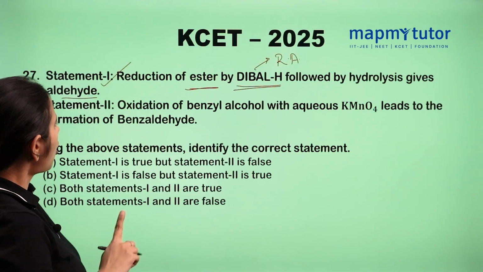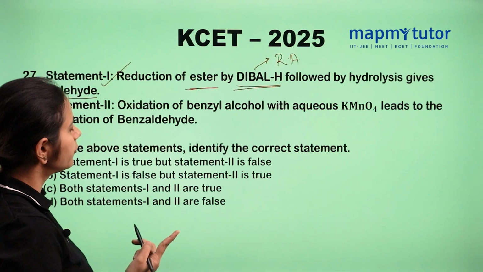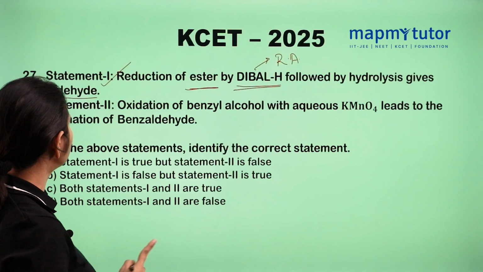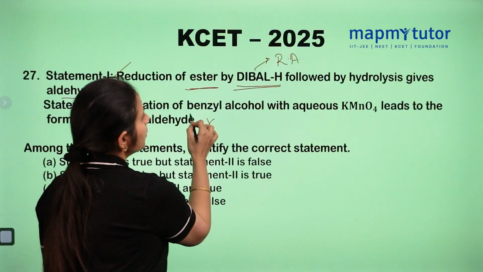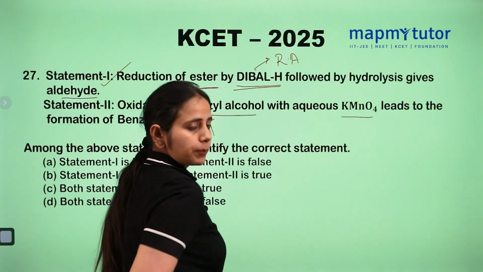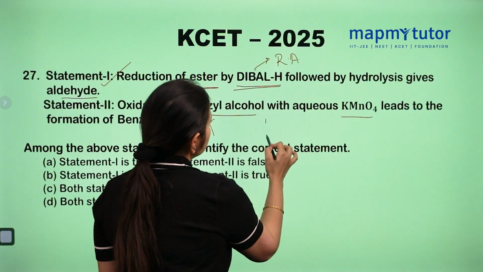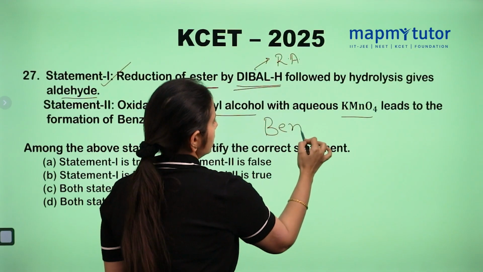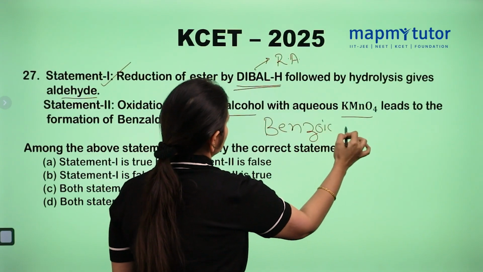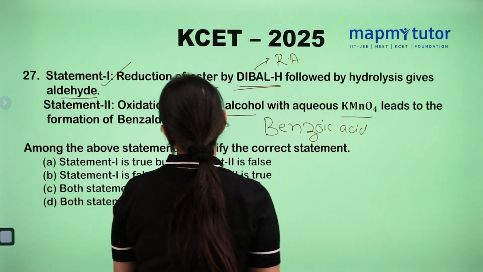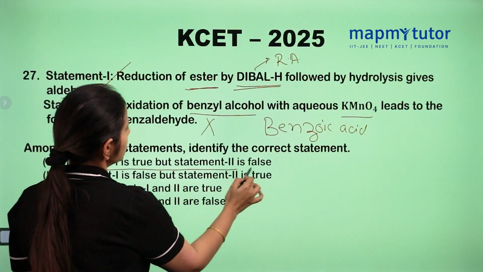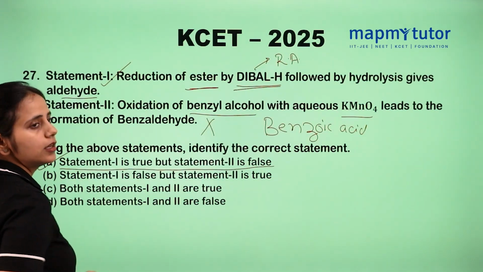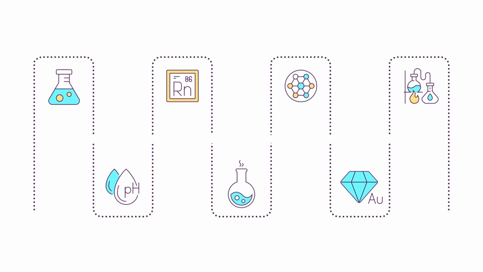Statement 2 says oxidation of benzyl alcohol with aqueous KMnO4 leads to the formation of benzaldehyde. No, this is not right. When we react benzyl alcohol with potassium permanganate, it will give benzoic acid, not benzaldehyde. So statement 1 is true, but statement 2 is false. So A is the right answer.